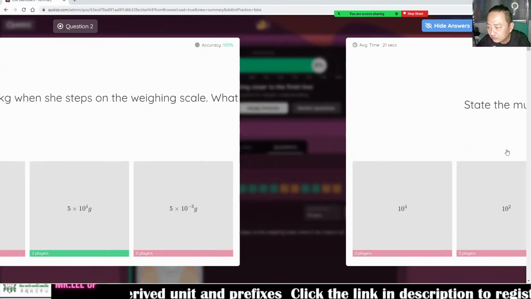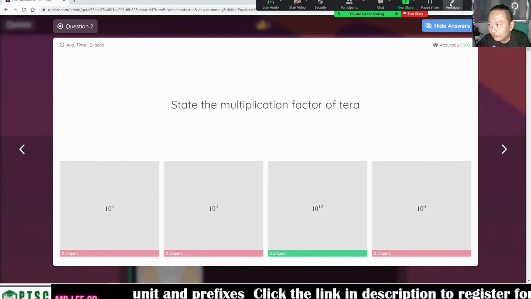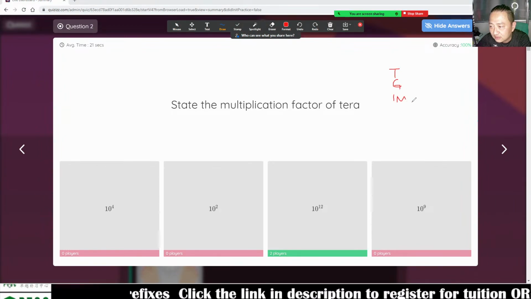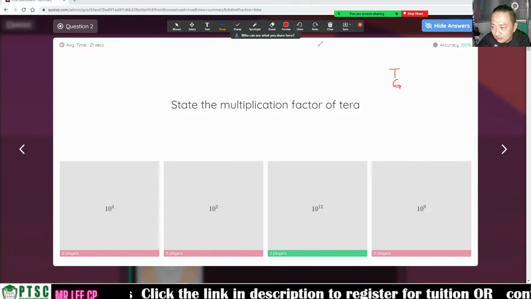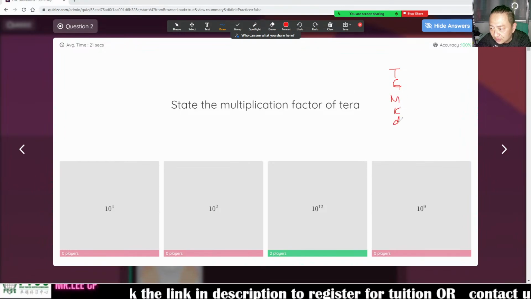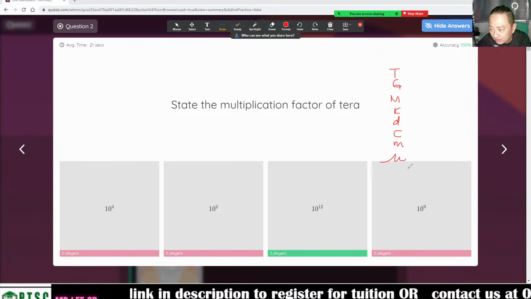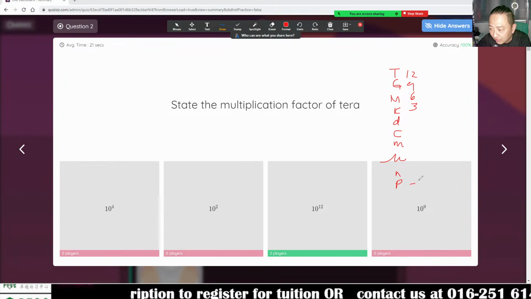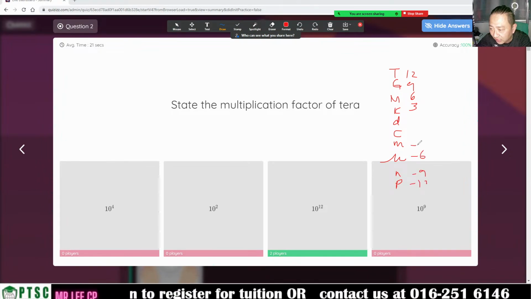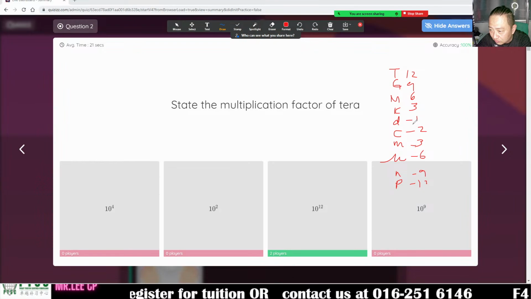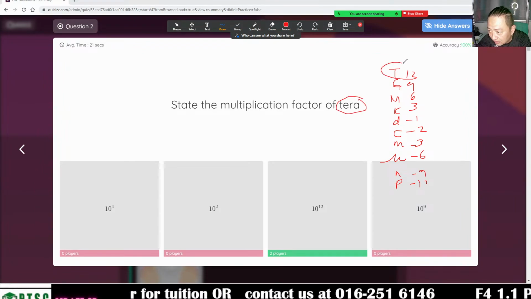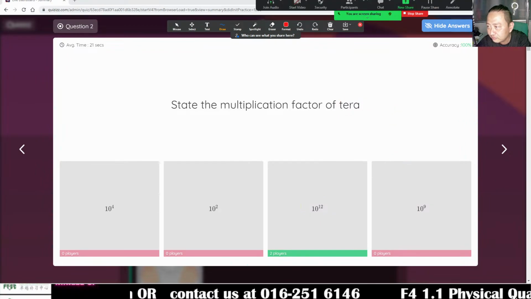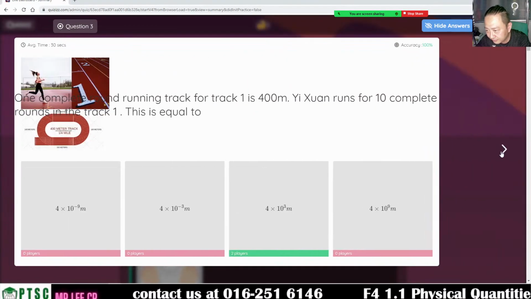Okay, we look at the next question. Right, the green monster king drink chocolate milk making night party, right? 12, 9, 6, 3, -12, -9, -6, -3, -1, -2. Tera, it is 12. Okay, 12. Tera. Okay.